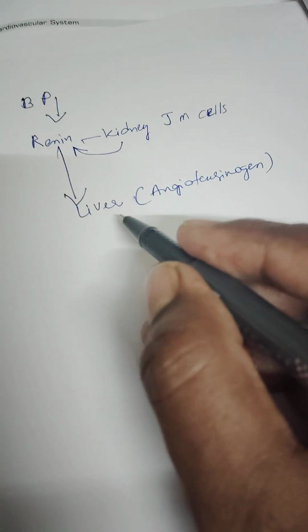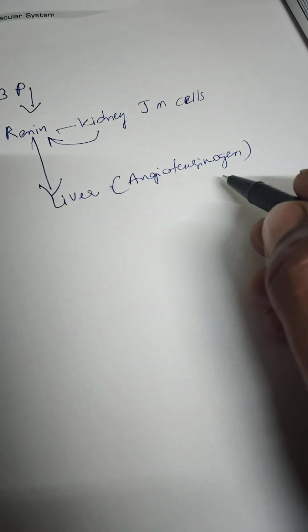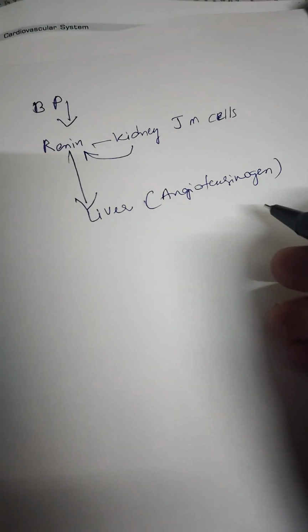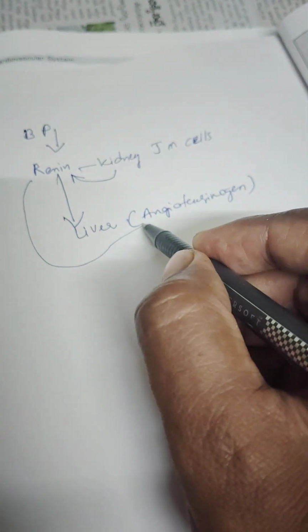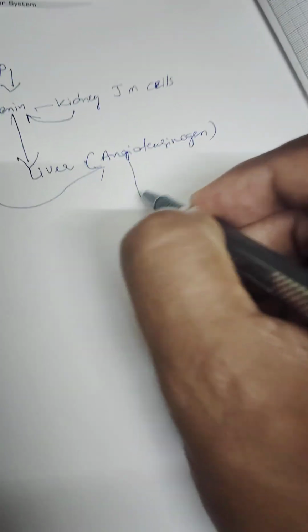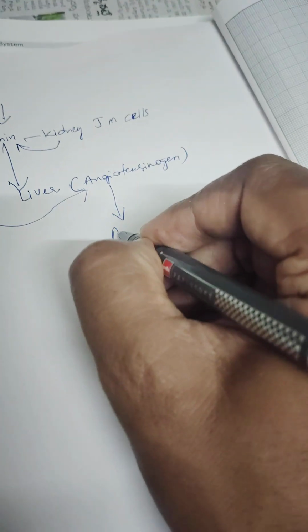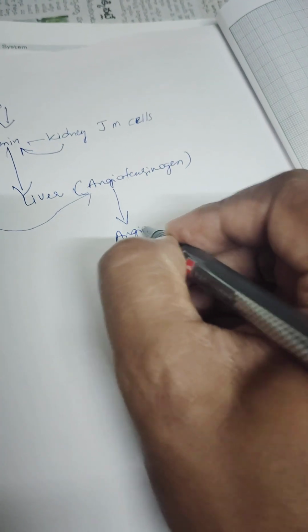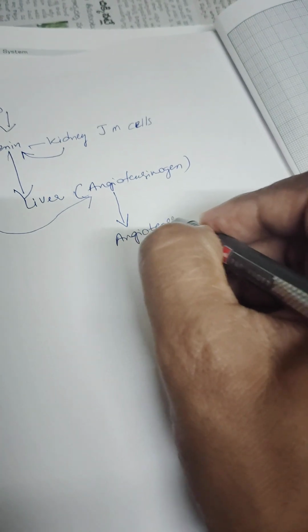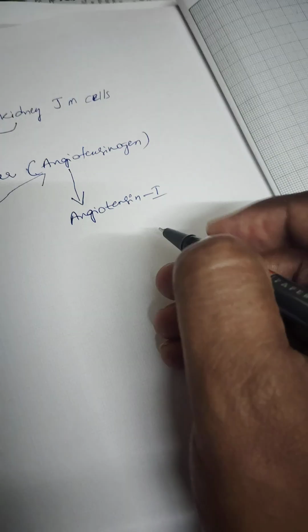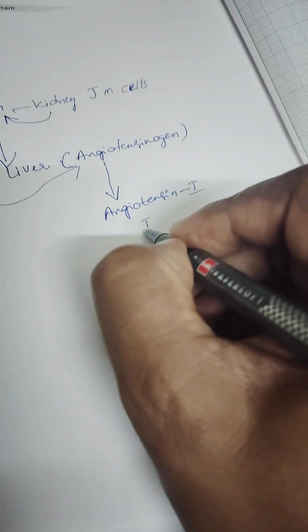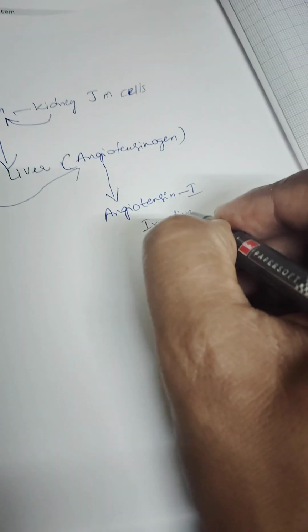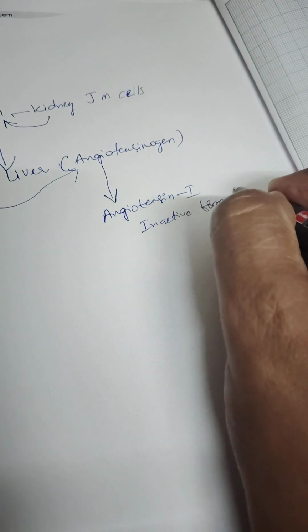The liver cells already have angiotensinogen stored in them. The renin will go and act on this, and it is converted into angiotensin 1, which is the inactive form of the hormone.